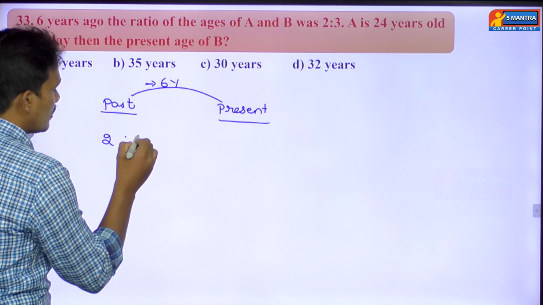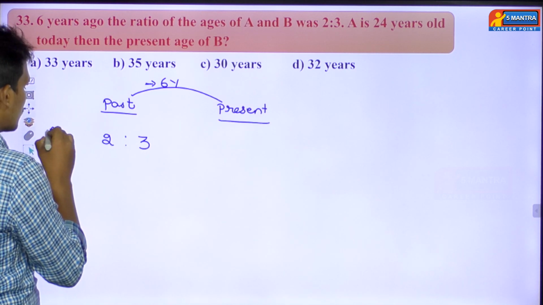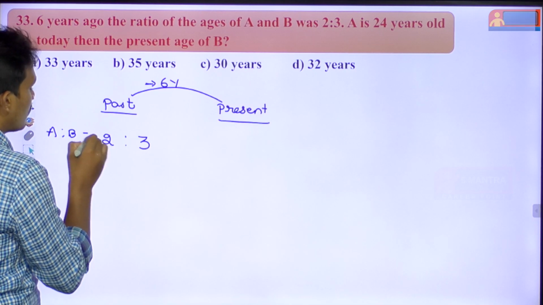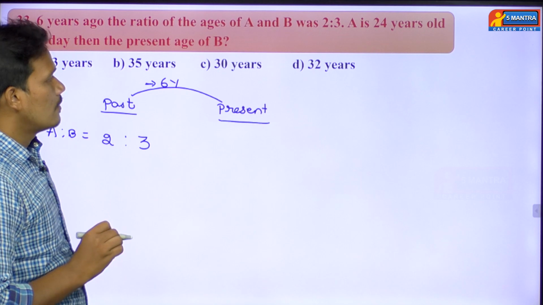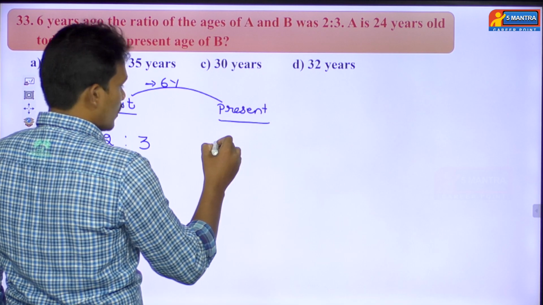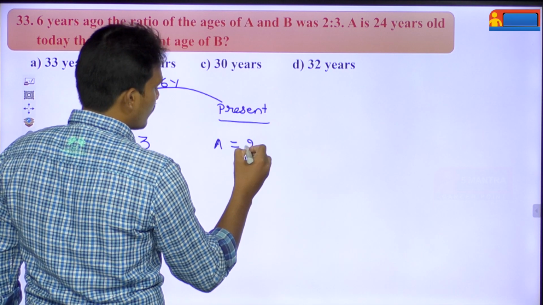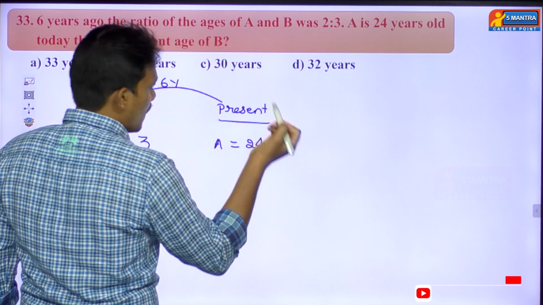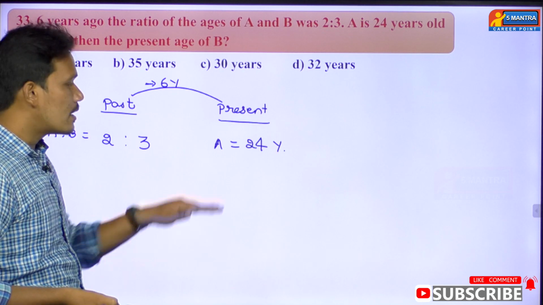So A and B are there. Their ratio is 2:3. A is to B is equal to 2:3, that too 6 years back. Then A is 24 years old today. Okay. So A's age at present is 24 years.